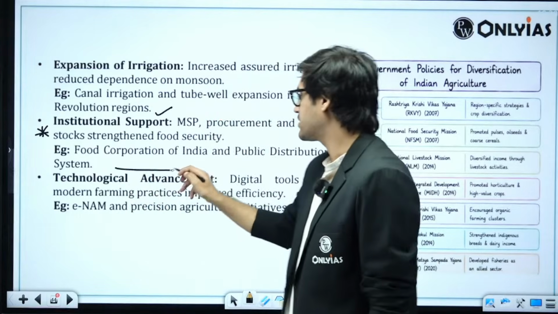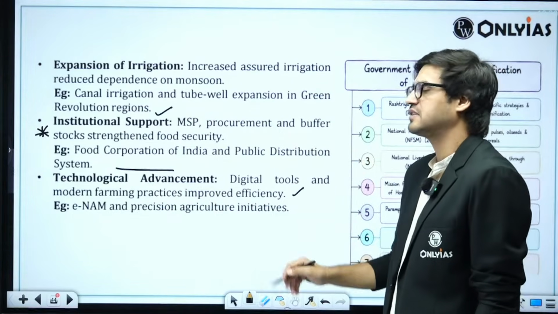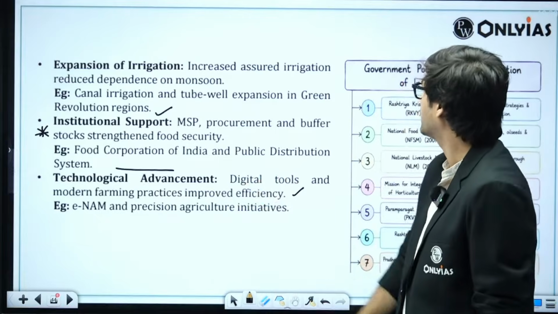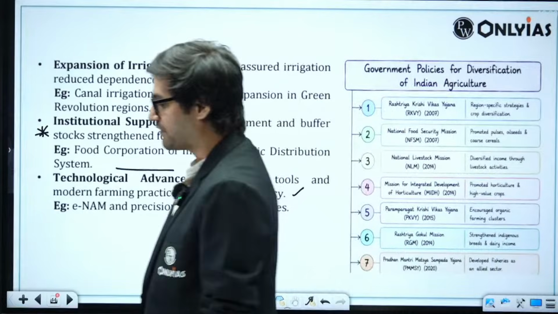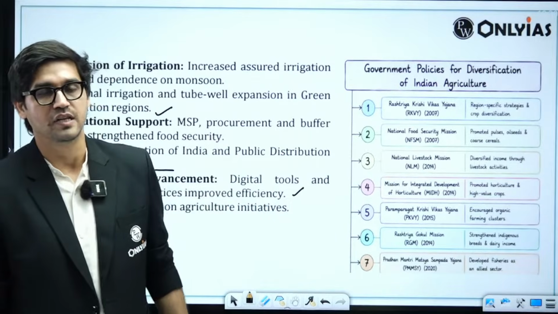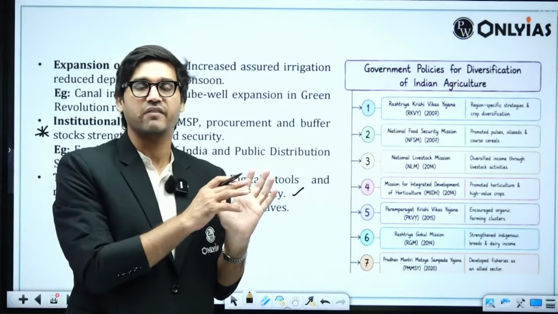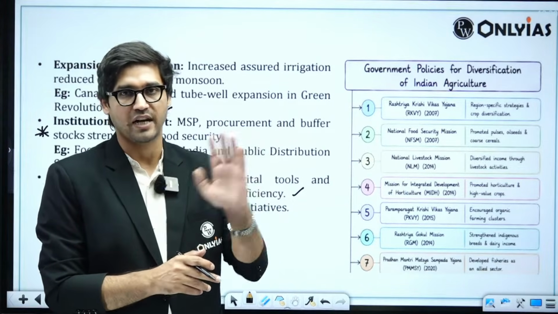Then we have technological advancements, digital tools, modern farming practices, improved efficiency. Then you can talk about more modern initiatives. Thereafter, you have to focus on the second part of the question, which is which governmental policies have focused on diversification of agriculture. The Green Revolution majorly held two crops only, which was rice and wheat.